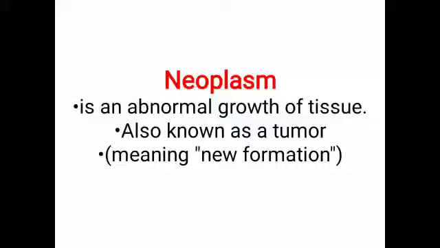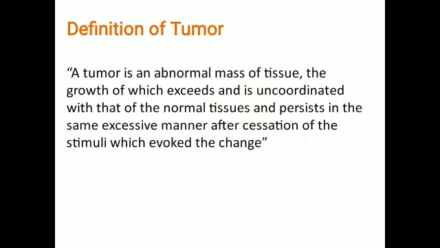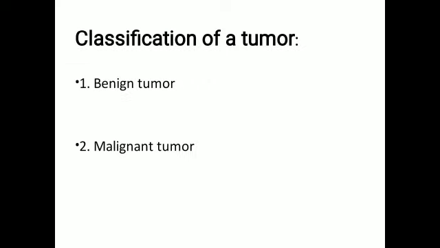Today's topic is malignant tumors. Neoplasm. Neoplasm is an abnormal growth of tissue, also known as a tumor, meaning new formation. The definition: a tumor is an abnormal mass of tissue, the growth of which exceeds and is uncoordinated with that of the normal tissues and persists in the same excessive manner after cessation of the stimuli which evoke the change.